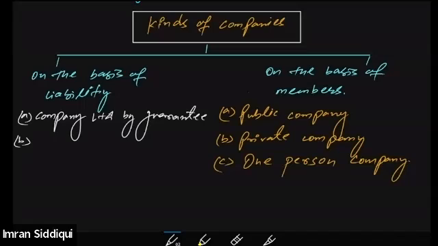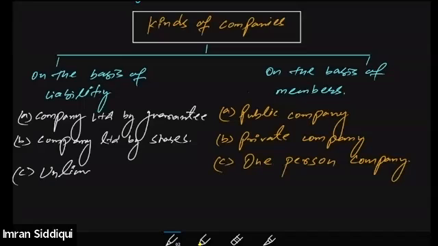Then company limited by share capital. And then there is also a kind of company which is called unlimited company. However, this may seem a little contradictory right now, since we just understood that the liability in case of the company is limited. Then how can there be an unlimited company or unlimited liability company? Unlimited liability company is also a type of company.